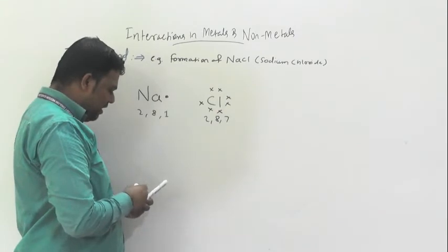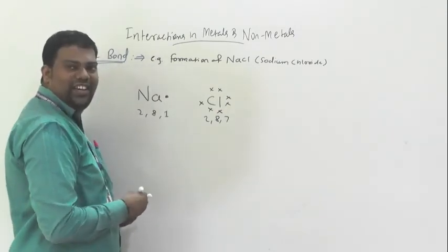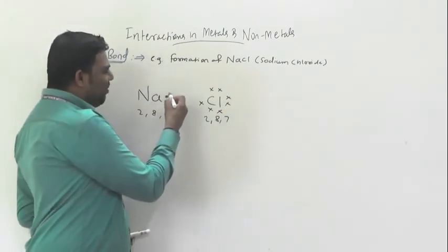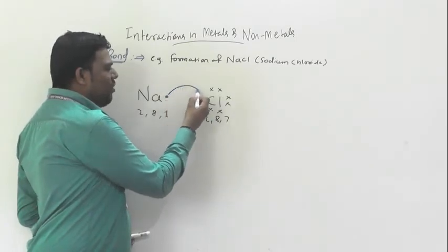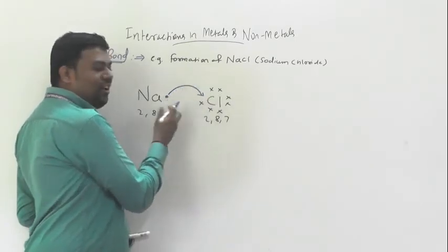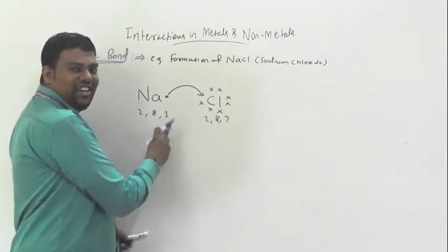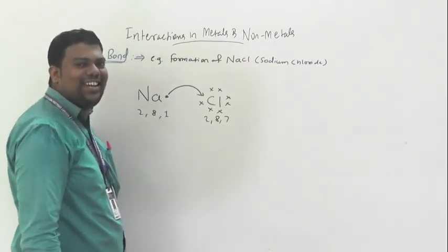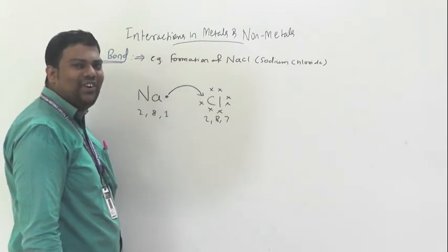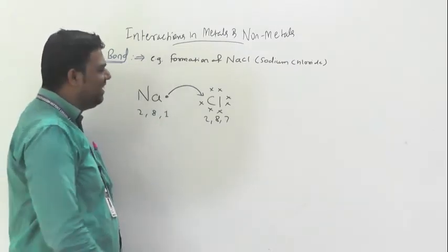There is a complete transfer of an electron. Why is the electron transferred? Because after gaining this one electron, chlorine acquires a noble gas electronic configuration to attain stability.